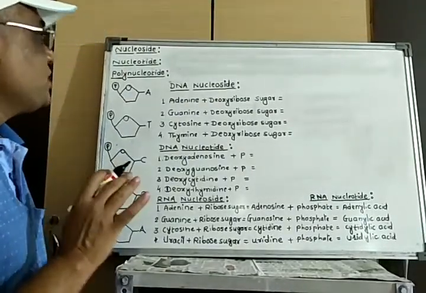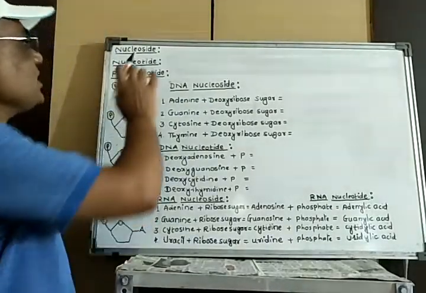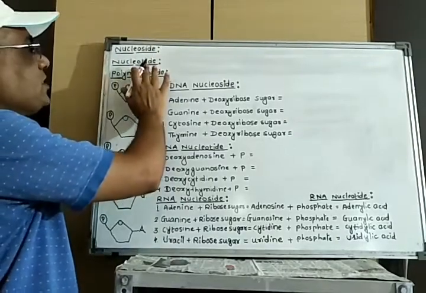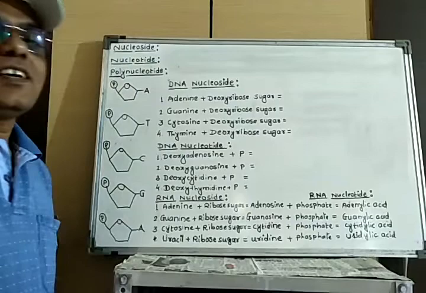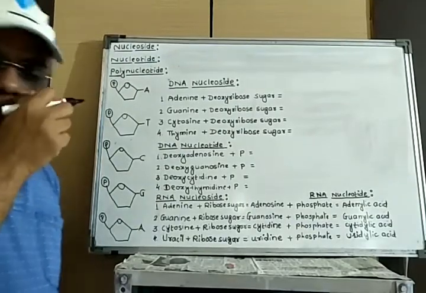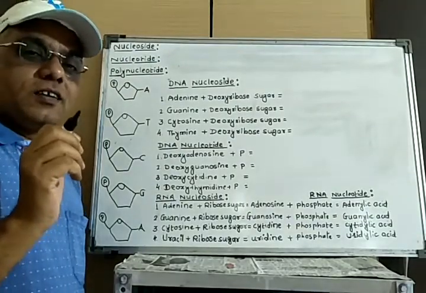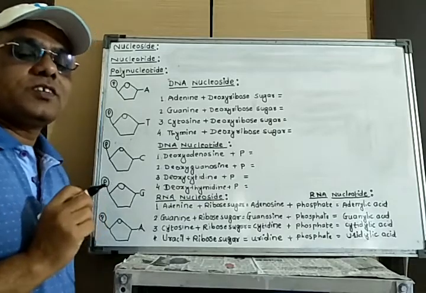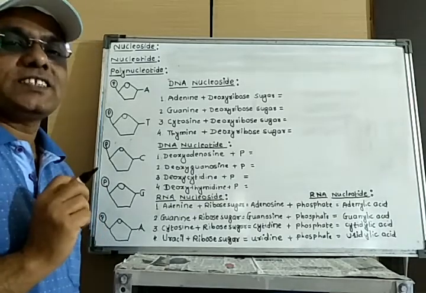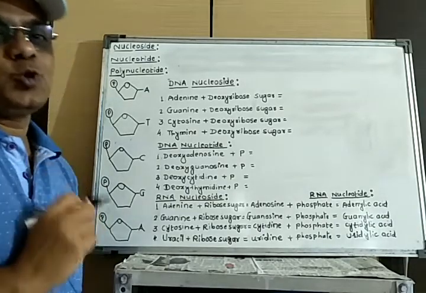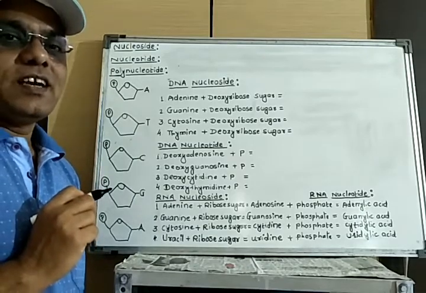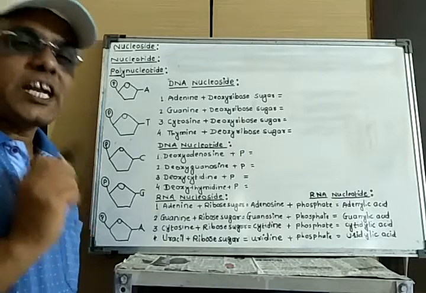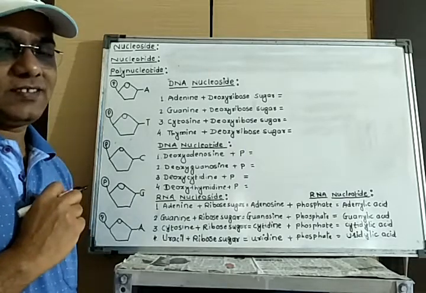Then come to the next point, that is nucleoside, nucleotide and polynucleotide. We have just studied the three types of components of nucleotides: one is pentose sugar, second is phosphoric acid, and third is the nitrogenous bases.